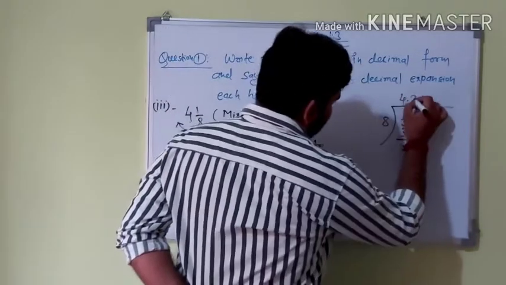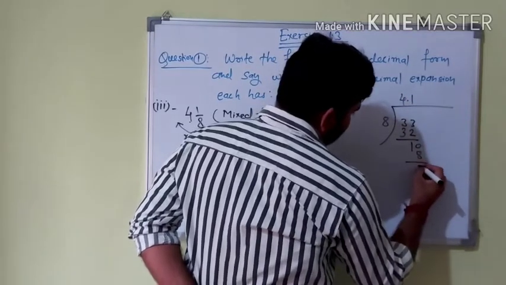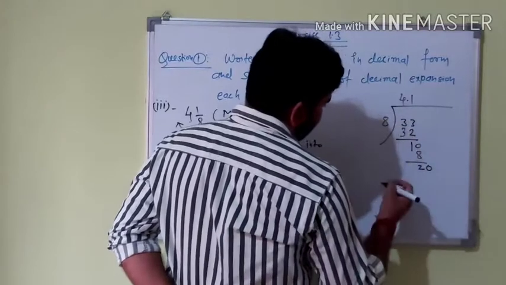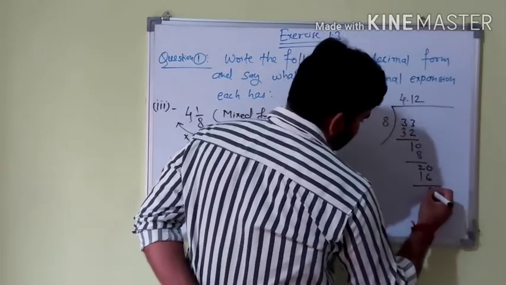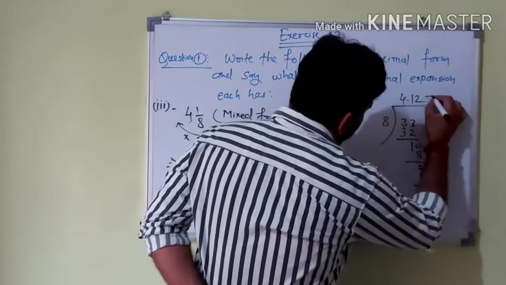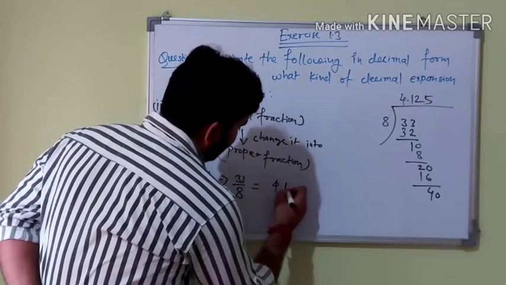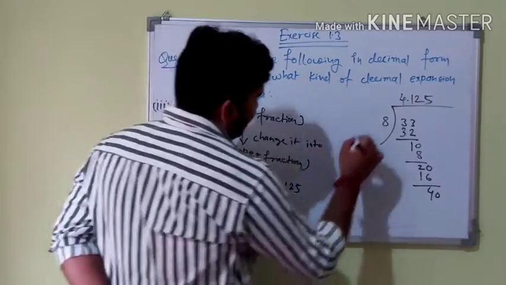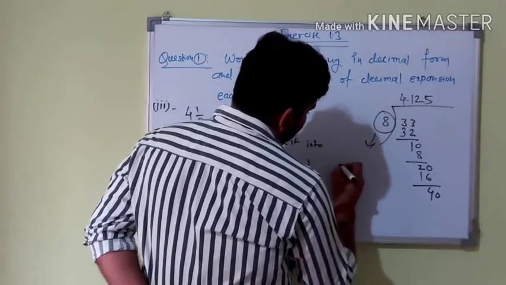That means 8 2 ja, not 8 2 ja, 8 1 ja, it's remaining 2, and putting 0 here already, 8 2 ja 4 and 8 5 ja, and it has a decimal expansion of the form 4.125.